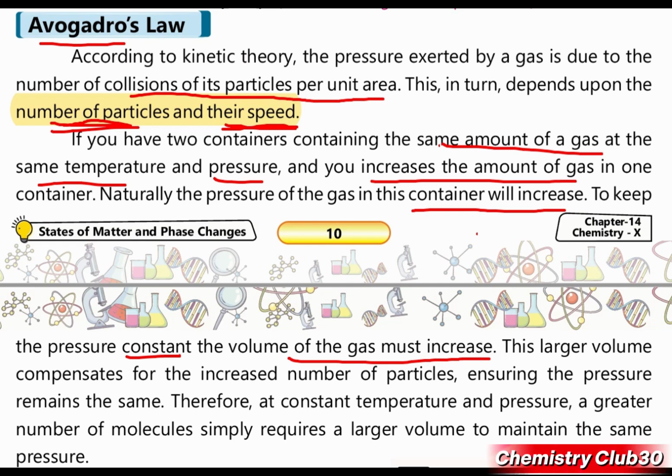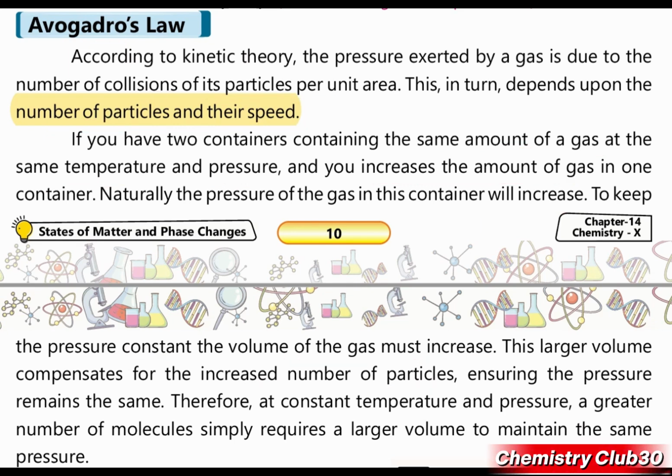This larger volume compensates for the increased number of particles. So if the number of particles is more, volume will be high if we want to keep the pressure constant. Therefore, at constant temperature and pressure, a greater number of molecules simply requires a larger volume to maintain the same pressure.